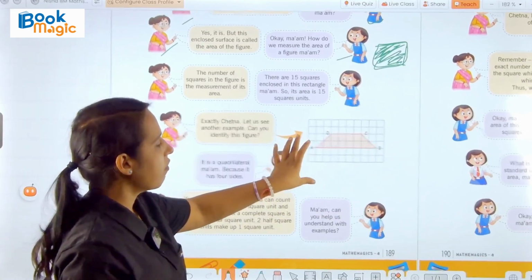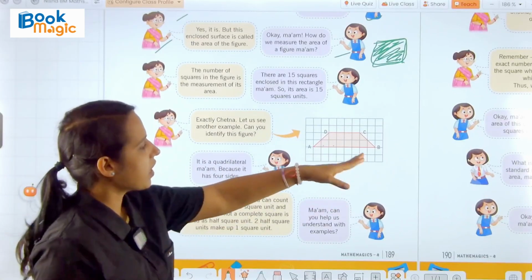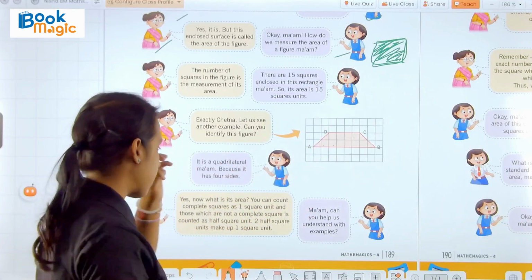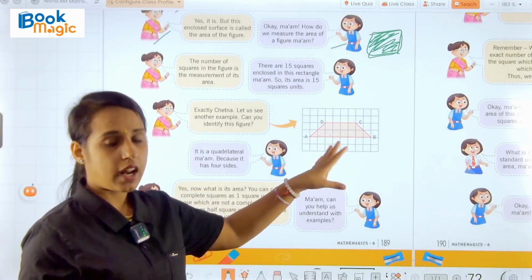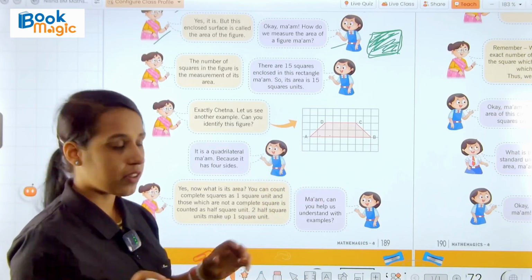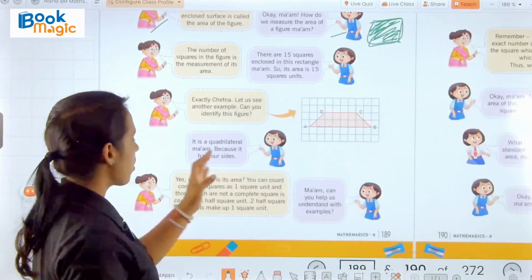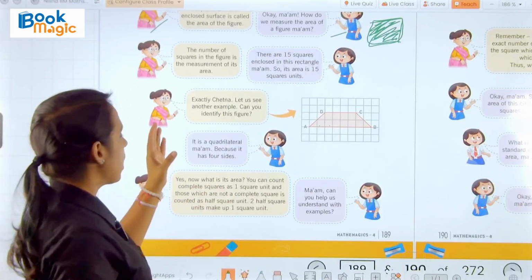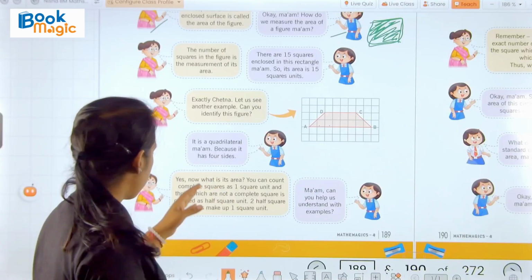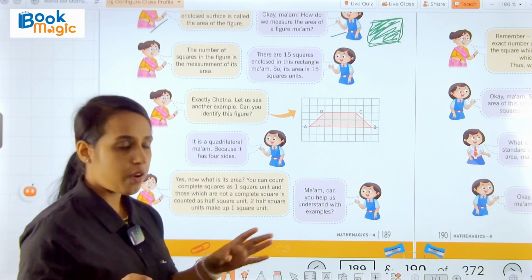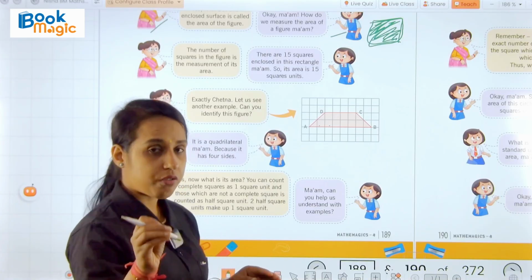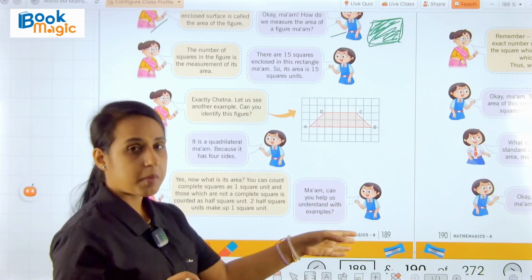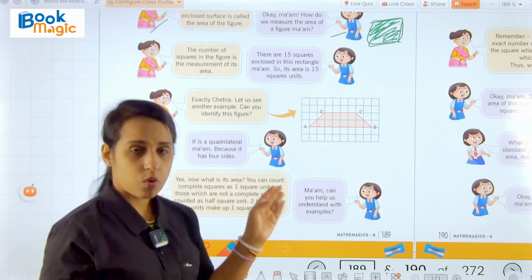Here we have figure A, B, C, D, which is a quadrilateral, as we learned in our previous chapter. Chetna replied, ma'am, it is a quadrilateral because it has 4 sides, and if a closed figure has 4 line segments, it is a quadrilateral.